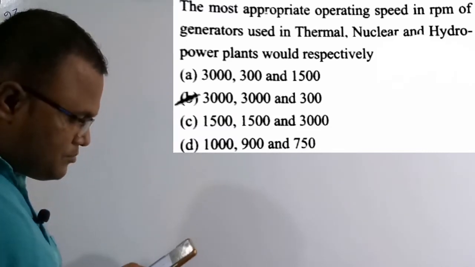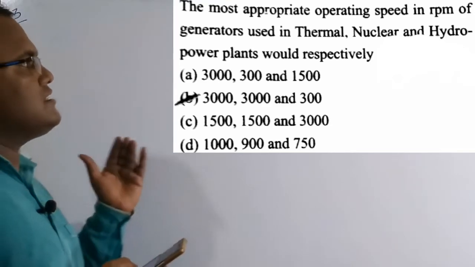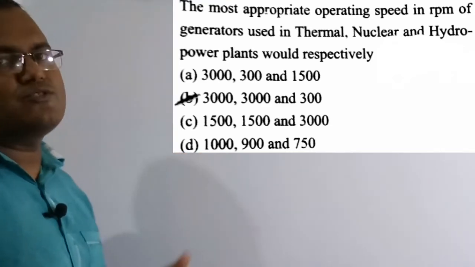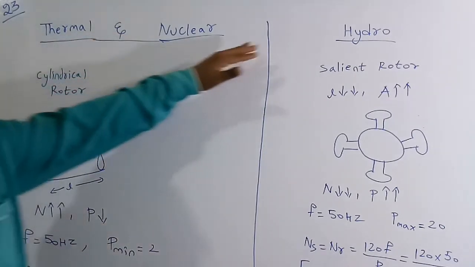So what are the four options? Option B is the correct solution of this question, which is 3000, 3000 and 300. So now we'll discuss why it is the correct solution of this question. We'll discuss thermal, nuclear and hydro.